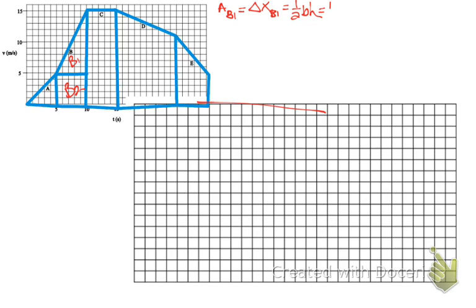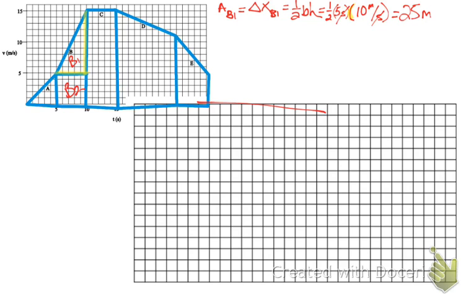Okay, and that's 1/2 of 5 seconds. All right, what I'm looking at here is 1, 2, 3, 4, 5 seconds, and then I'm going to go up, my change in height is 10 meters per second. So I'm going to do 1/2, 5 seconds times 10 meters per second. When I do that, you see my seconds cancel out, and I'm left with 50 times 1/2, which is 25 meters.